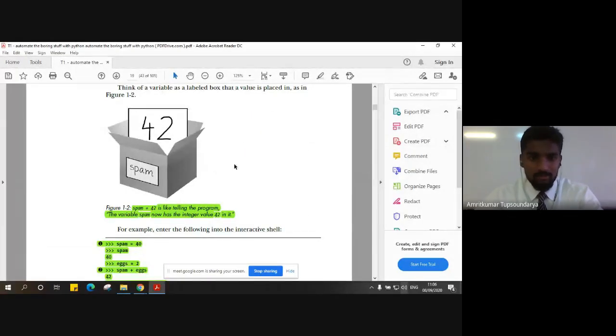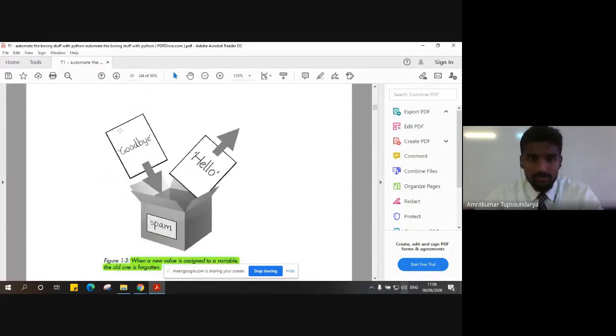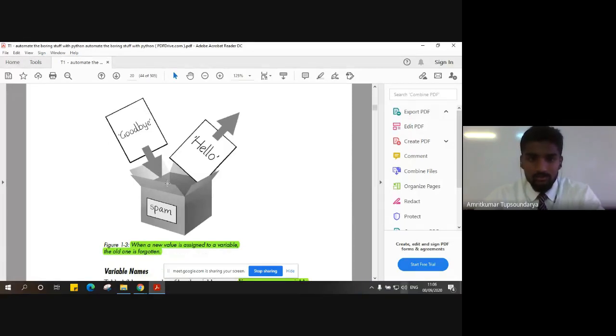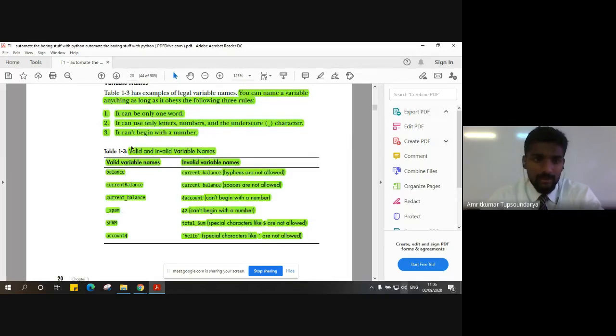We discussed this example, how a variable, which can be considered as a container, can contain any value and can be overwritten if the same variable is assigned some different value, an integer or a string. We also discussed a few valid and invalid variable names. We discussed camel case, how camel case is used in this particular book. That is mostly the preferred way to name a particular variable.